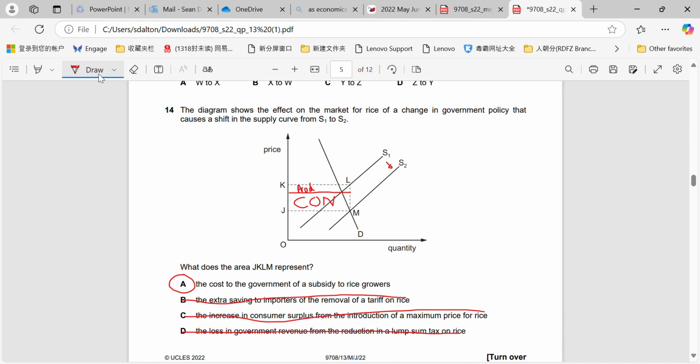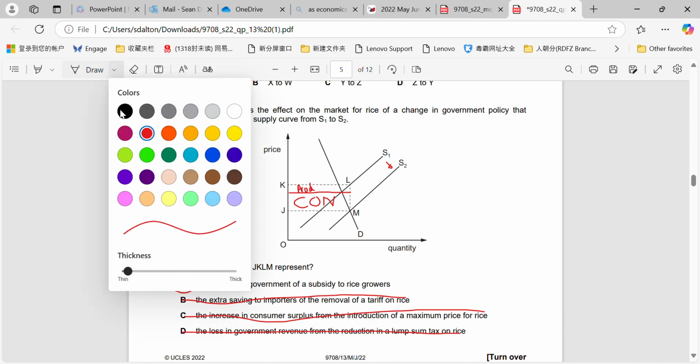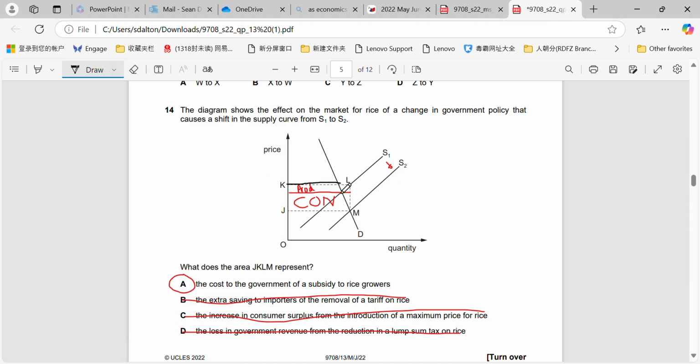But remember that both of those areas together, so both of these here, would represent the total value of the subsidy. Okay? Because the subsidy is split into a benefit the consumer receives in the form of a lower price, and the benefit that the producer receives in the form of being able to absorb it into their cost of production and therefore basically keep more profit.